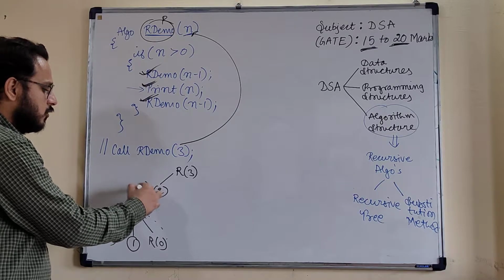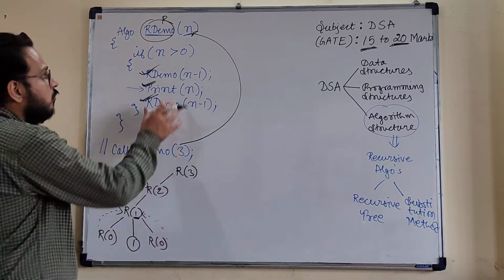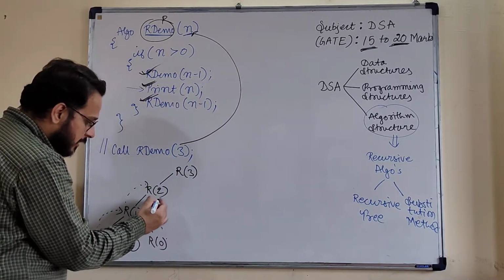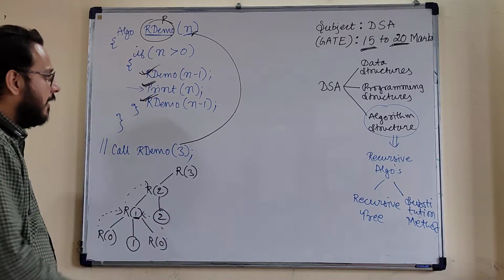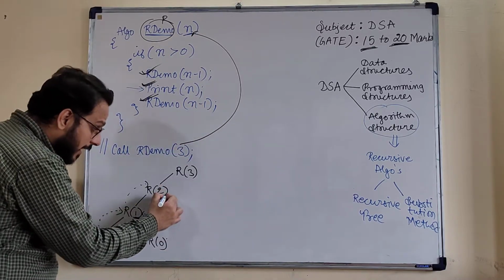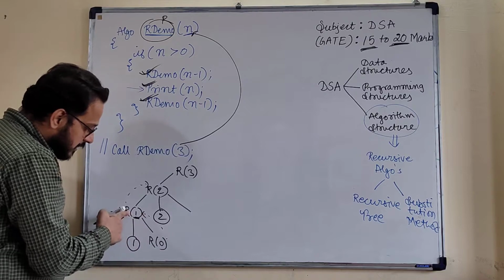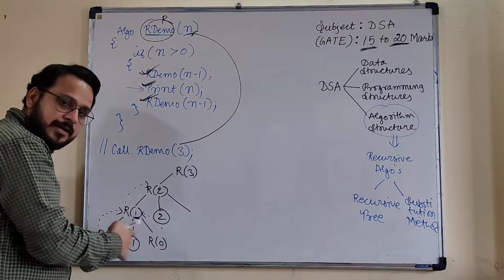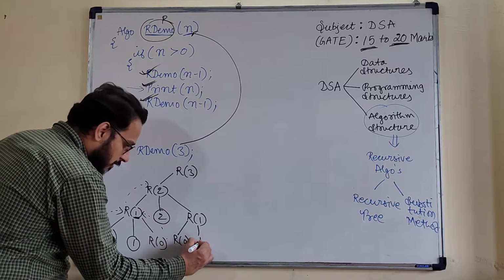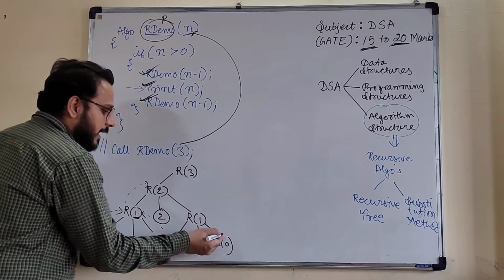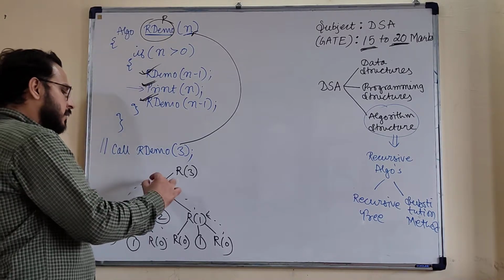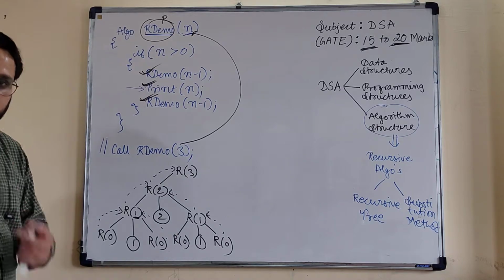Now the control is transferred to what? R of 2. So now r of 2 will resume with its own execution, that is print of n. So now it will print the value of 2. After printing the value of 2, it will again initiate a call of n minus 1. So if the n minus 1 call is again initiated, this will act the same as what we have done already on the left side. It will create r of 1, further r of 0, followed by the printing of value 1, followed by r of 0, and again the backtracking will be happening, and after that this r of 2 will return a call to r of 3.